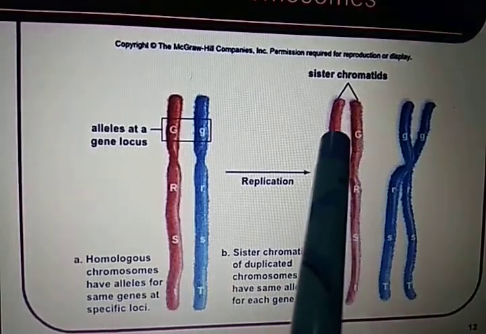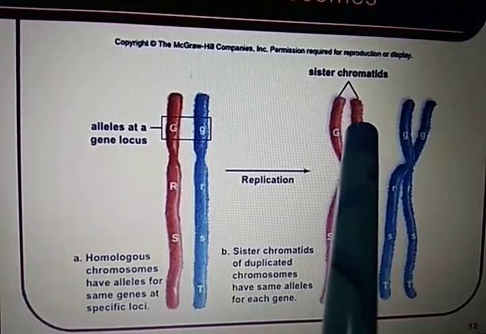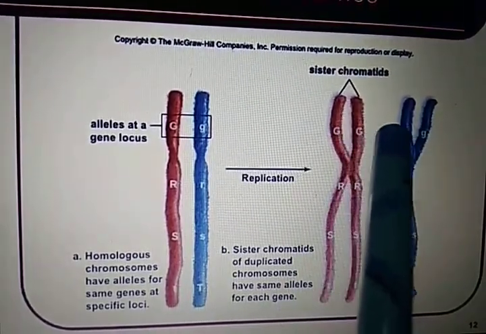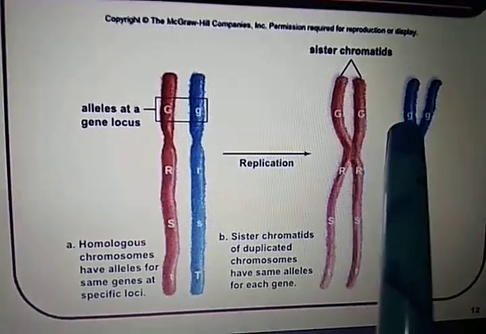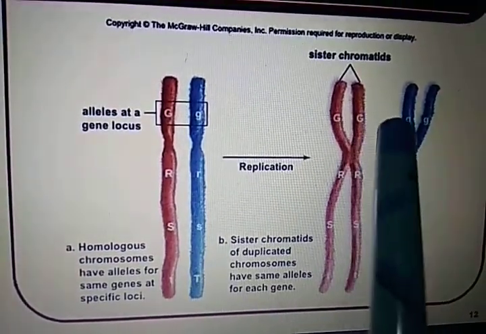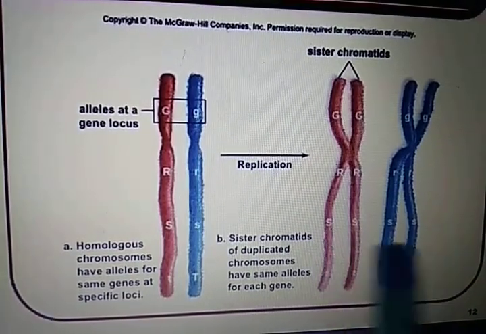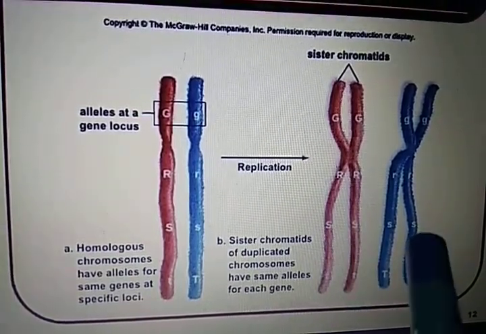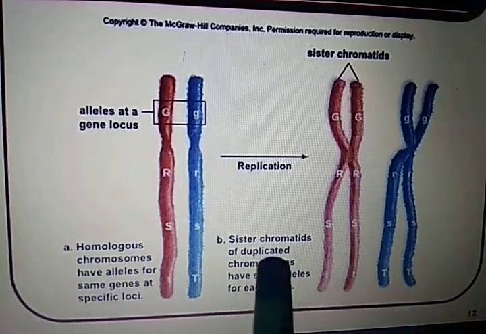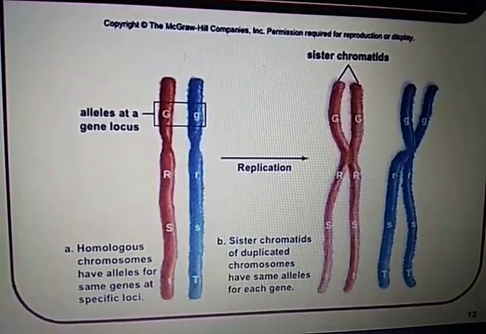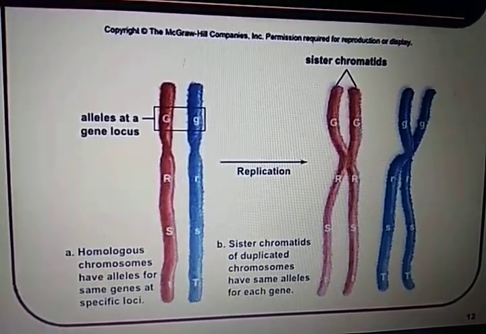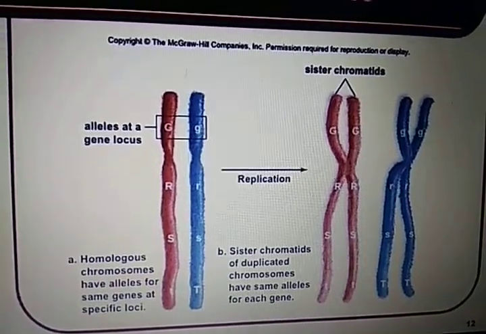So these are the sister chromatids, while these are the non-sister chromatids. The red one and the blue one are non-sister chromatids. These two chromosomes are homologous chromosomes because they carry genes at the same locus, or contrasting pairs of genes are present on them.